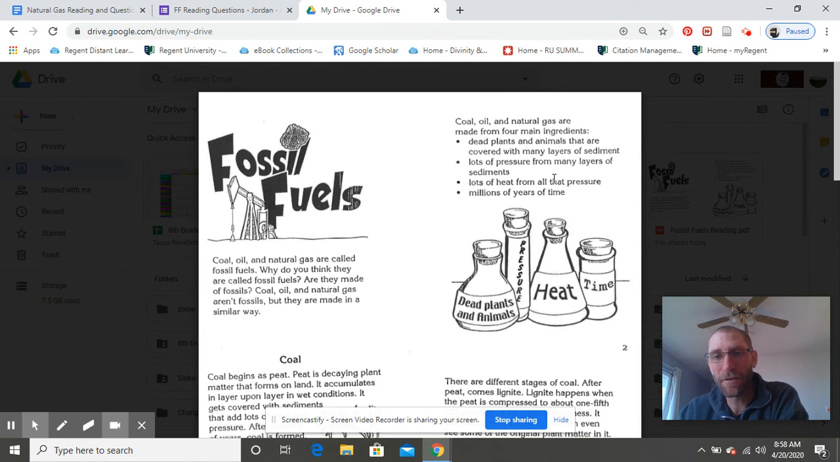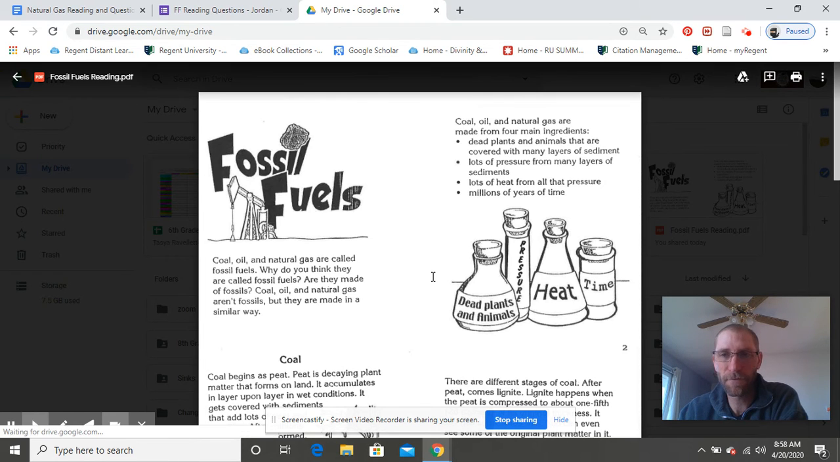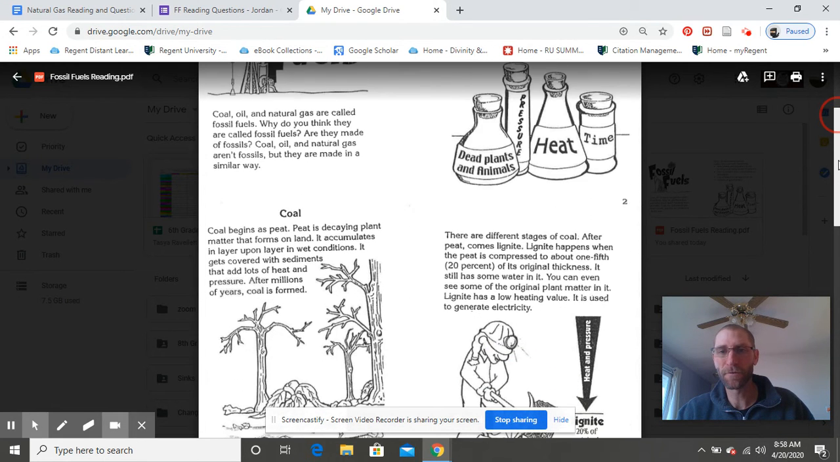Lots of heat from all that pressure. So if you have wet things that are pressed, then it's going to create heat. And then lots and lots of time. And depending on the pressure and depending on the heat, the time can actually be less. They found out scientifically lately, but it does take time to form. It just doesn't happen overnight.